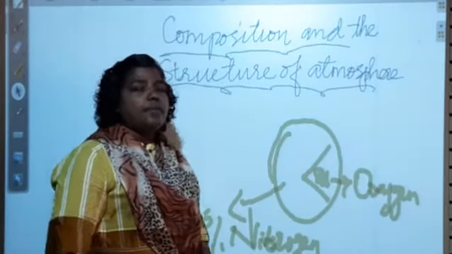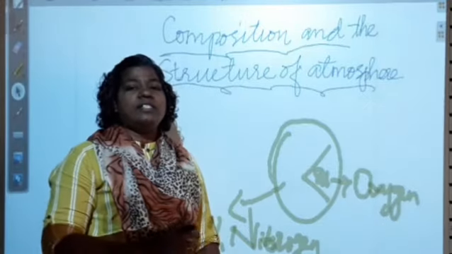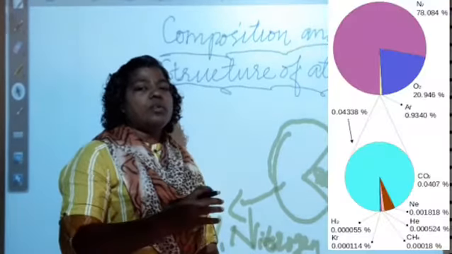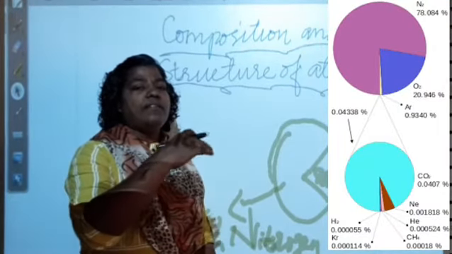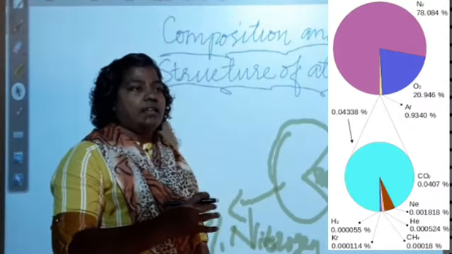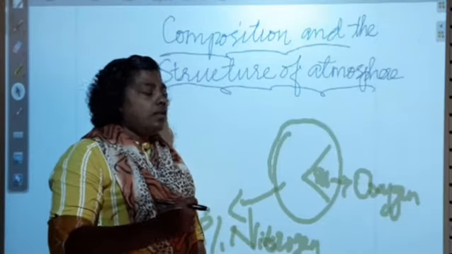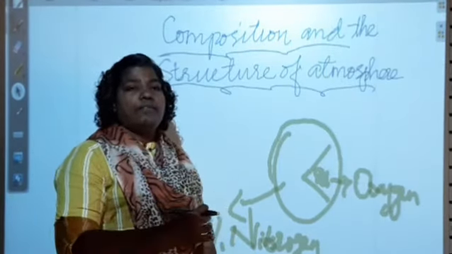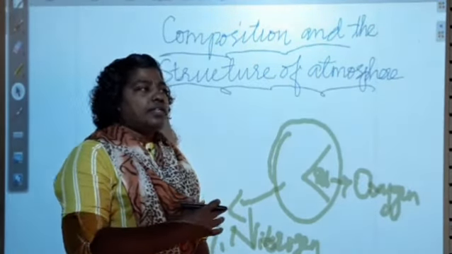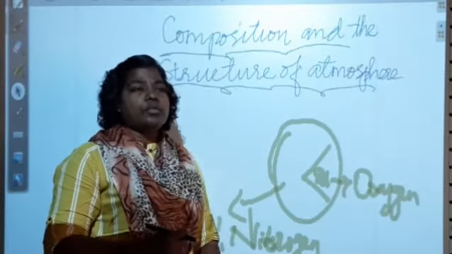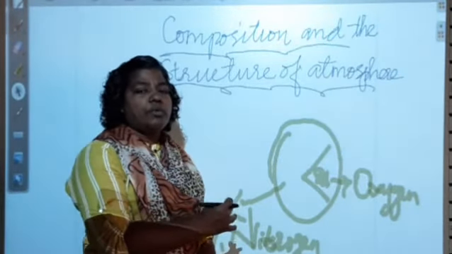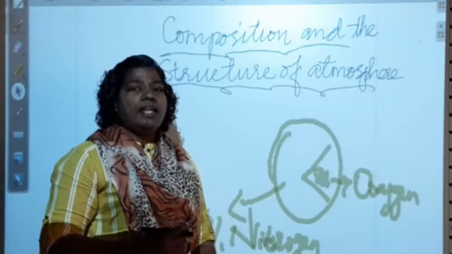Then, when we see the atmosphere, it is thickest or densest close to the surface of the earth. When the height increases, the density of the atmosphere decreases. Why does the density of atmosphere decrease when it goes higher? Because of the temperature. There are 5 important layers of the atmosphere.